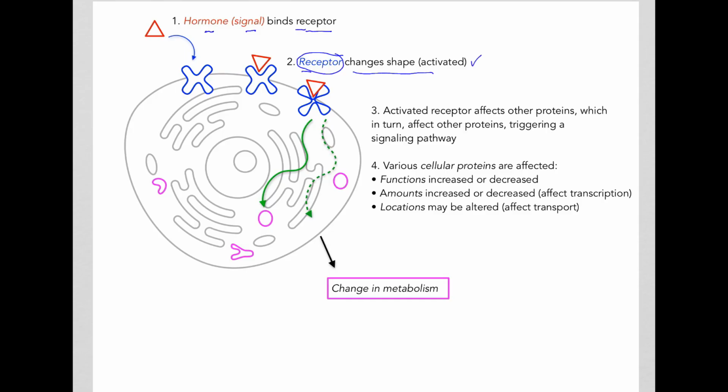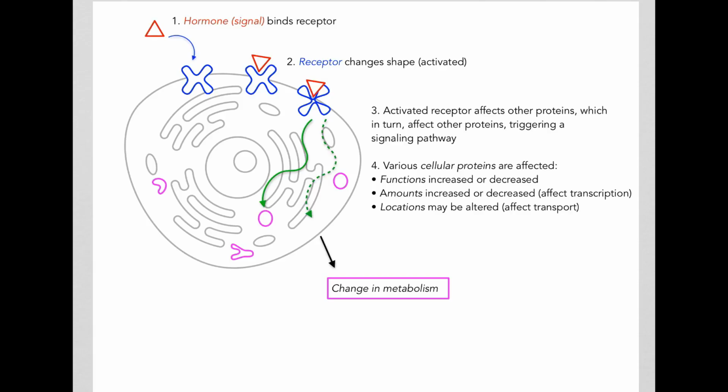We say it becomes activated. Then we saw the activated receptor go on to affect other proteins, which in turn will affect other proteins, and that triggers what we call a cell signaling pathway.